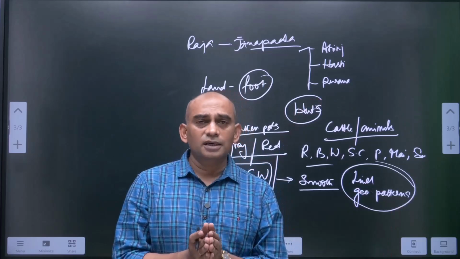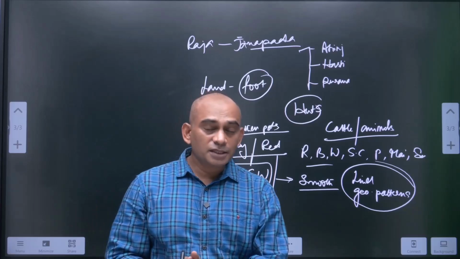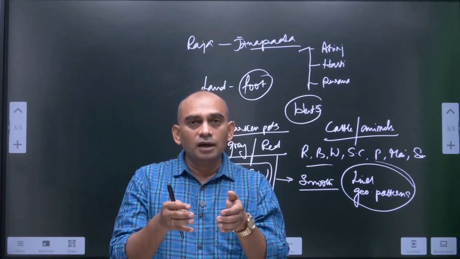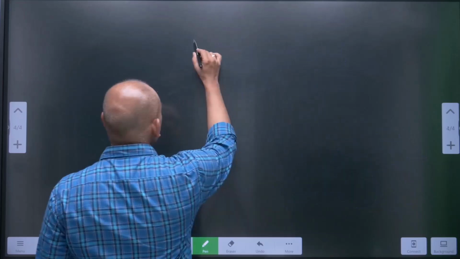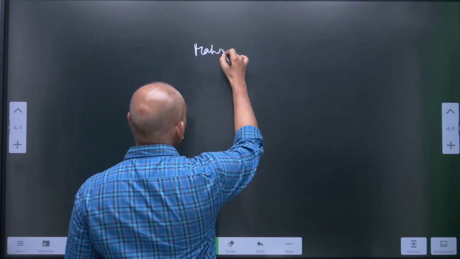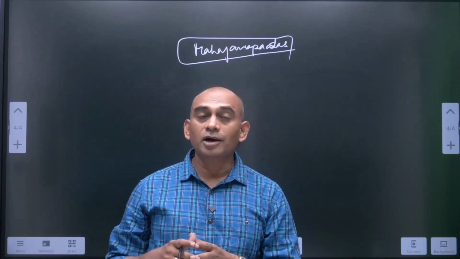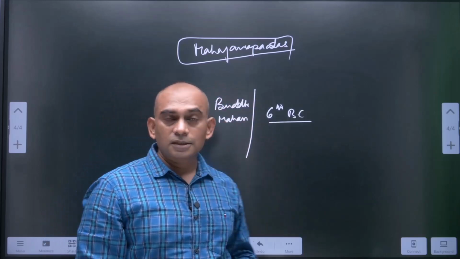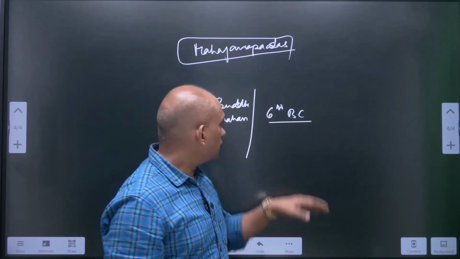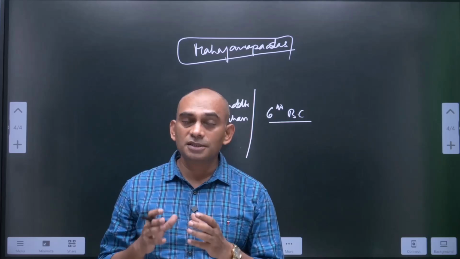These Janapadas slowly occupied neighboring Janapadas. That means the territory of Jana became Janapada and these Janapadas now became Mahajanapadas. What is the reason behind these kinds of battles and occupying neighboring Janapadas? So Mahajanapadas were existing during the period of Buddha and Mahavira. That means around the 6th century BC.